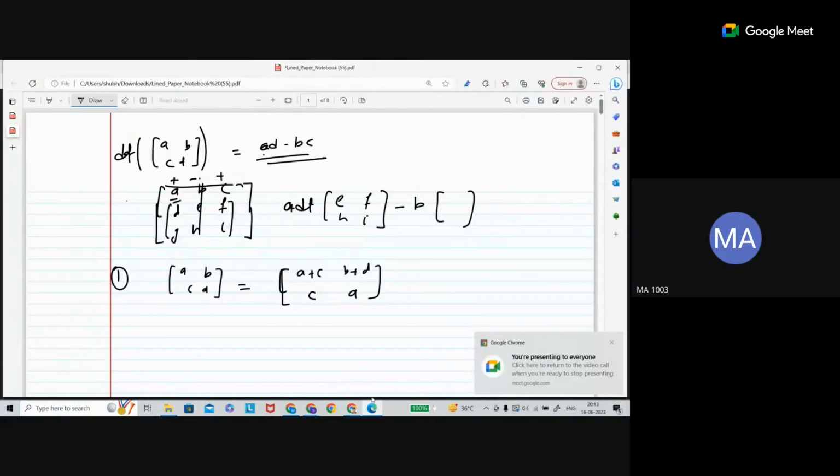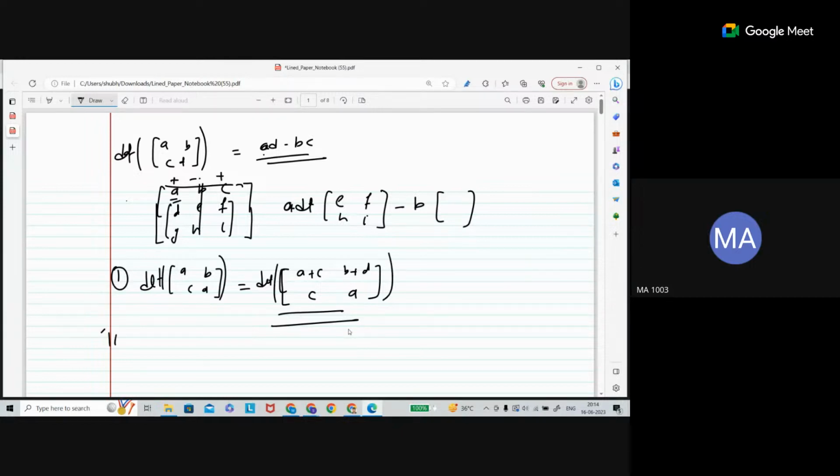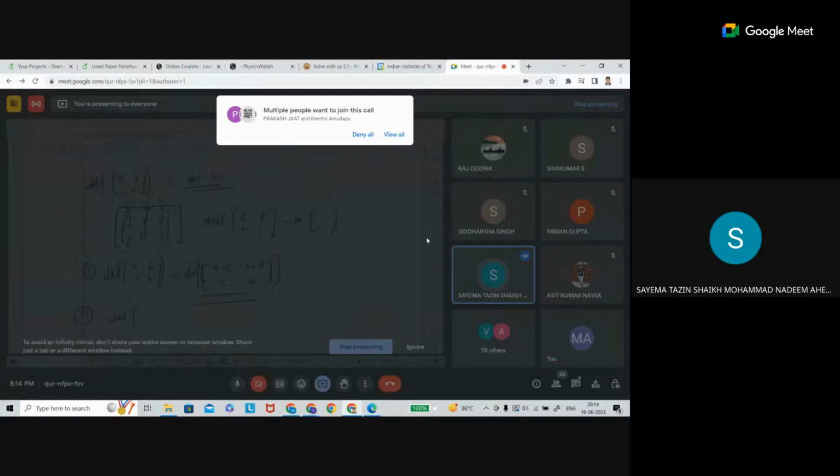I used to say this is the elementary operation of the first kind, but it doesn't matter which one is the first, second, or third kind. This is one operation, the first elementary row operation, and if you find the determinant of this matrix, it is the same as the determinant of the original matrix. And the second elementary operation is the column operation.